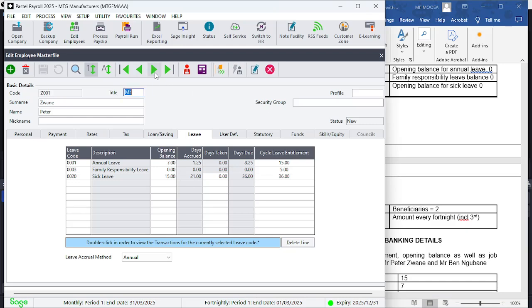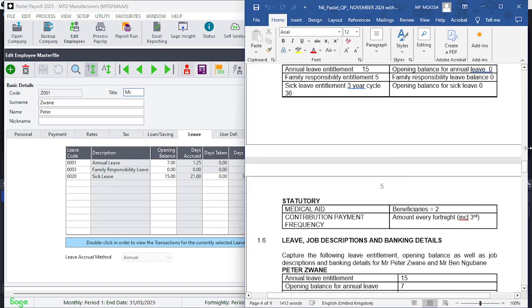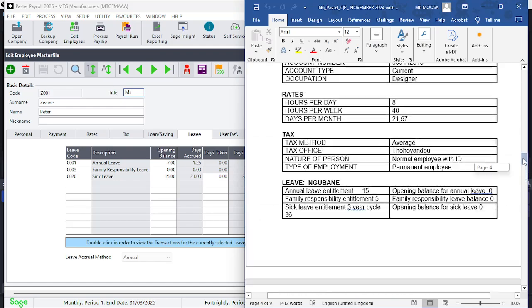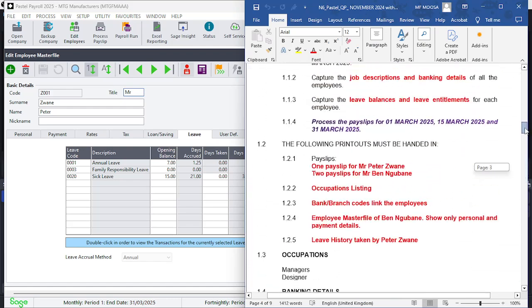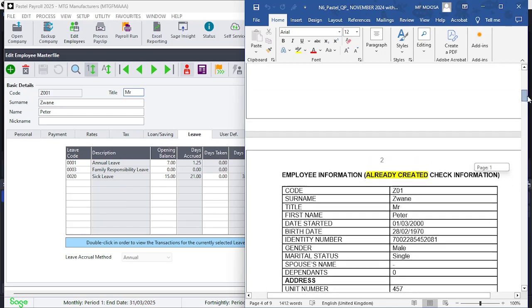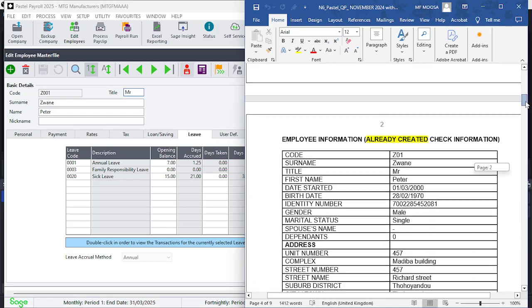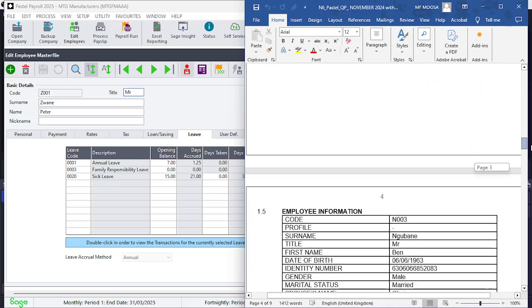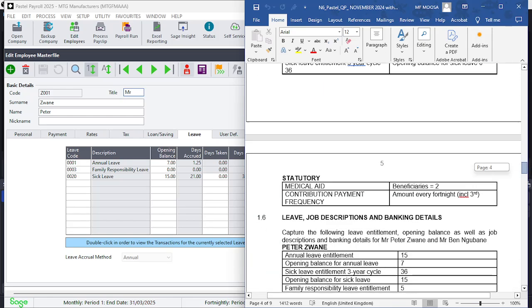In the same way, now we've got Mr. Swane. Let's go and check on that. His information is going to be somewhere here. To look for it, obviously you'll have a hard copy, which makes things slightly easier, but we're going to find it somewhere.